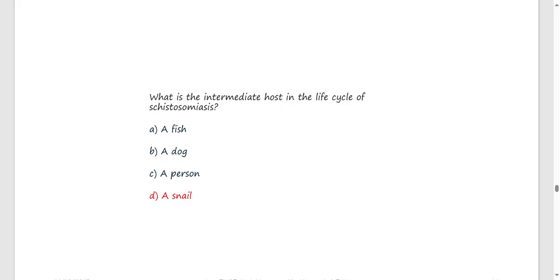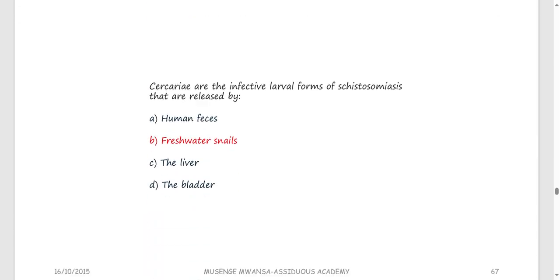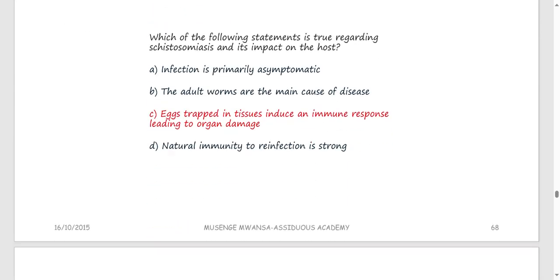The intermediate host is a snail, and which type of schistosoma you are talking about will determine the genus of the snail. Cercariae are the infective larval form of schistosomiasis that are released by the snail. Now remember, the miracidia is going to enter the snail. In the snail, miracidia will develop into the sporocyst and then into cercariae. The cercariae are then released by the freshwater snail.